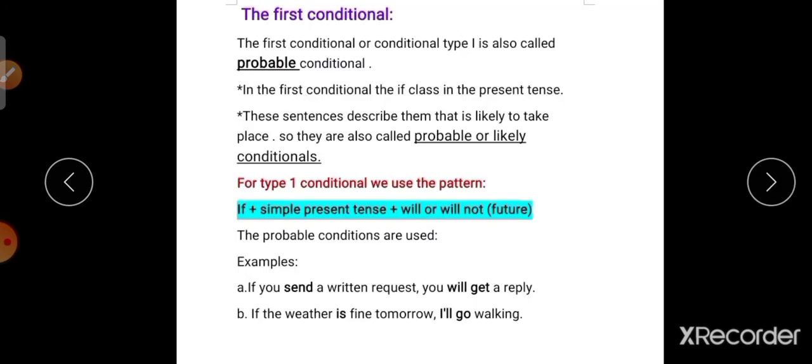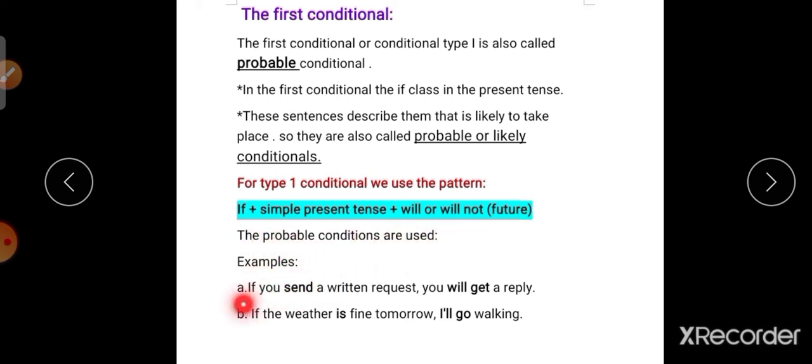Let's see first conditional. The first conditional, or conditional type 1, is also called the probable conditional, that is the likely conditional. In the first conditional, the if clause is in the present tense, and these sentences describe something that is likely to happen. For type 1 conditional, we use the pattern if plus simple present tense, followed by will or will not in the main clause. That is future.